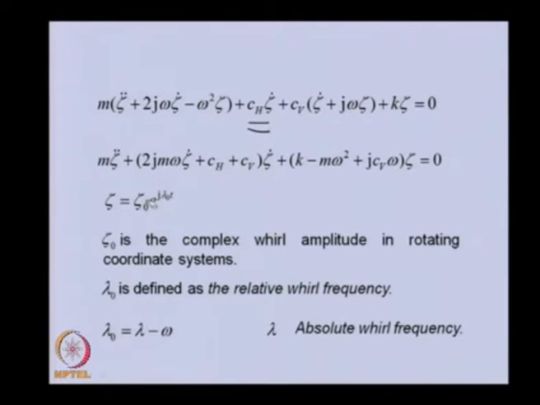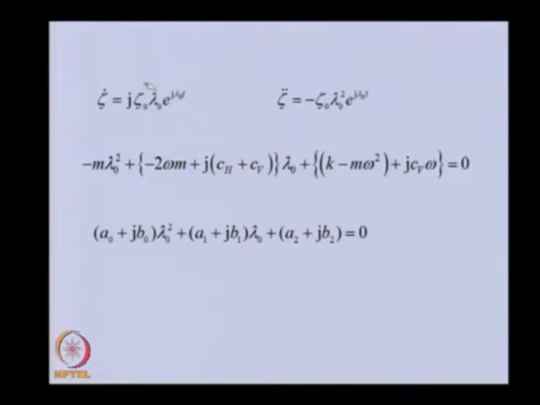So the assumed solution will be substituted in the equation of motion in the rotating coordinate system itself. For that we need derivatives of zeta and zeta double dot. So we can substitute this in the equation of motion, and with that we will get a polynomial in lambda naught. You can see this is a quadratic polynomial, and the form of this polynomial is slightly different as compared to the previous case of the fluid film bearing damping case.